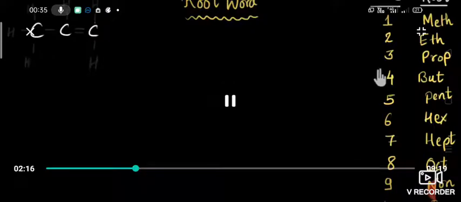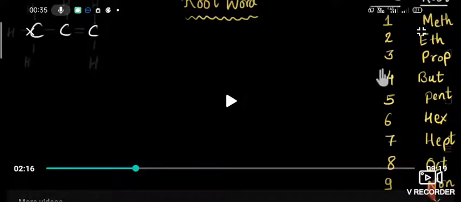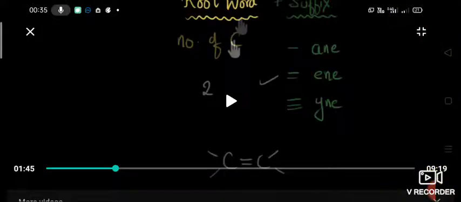Here, when you see the root word, if it contains one carbon we say methane, if it contains two carbon we say ethane, if it contains three carbon we say propane. This is a root word plus suffix. If it is a single bond, ANE.